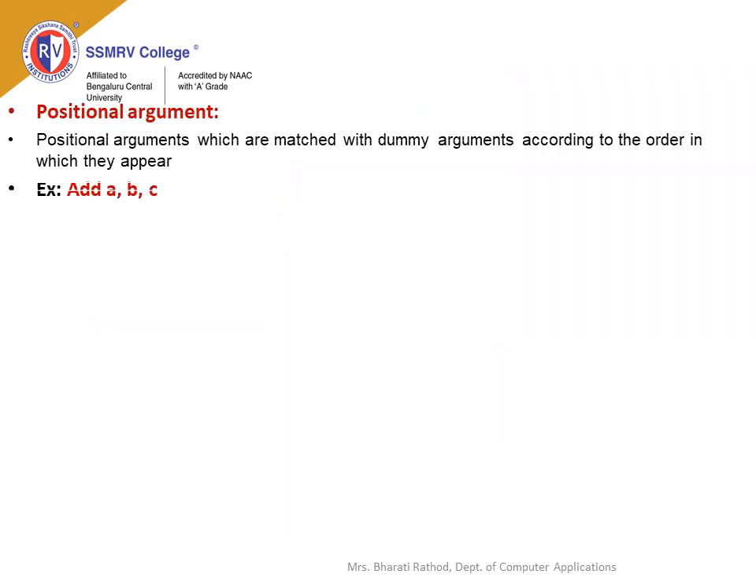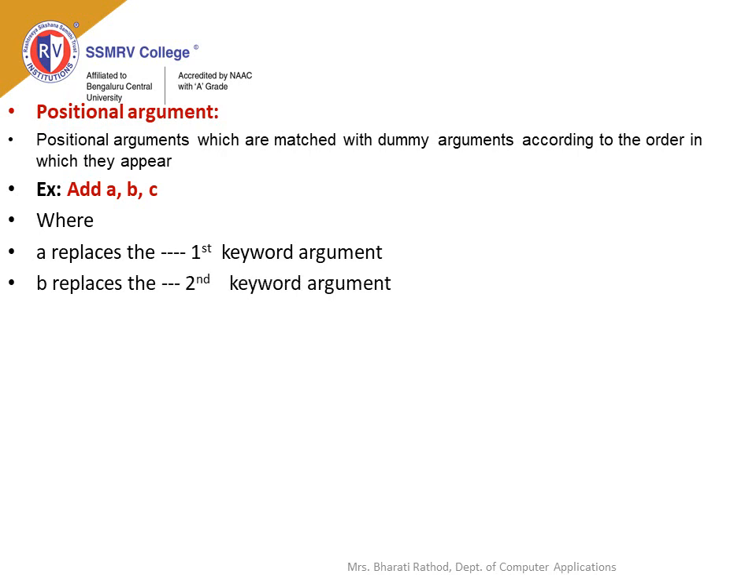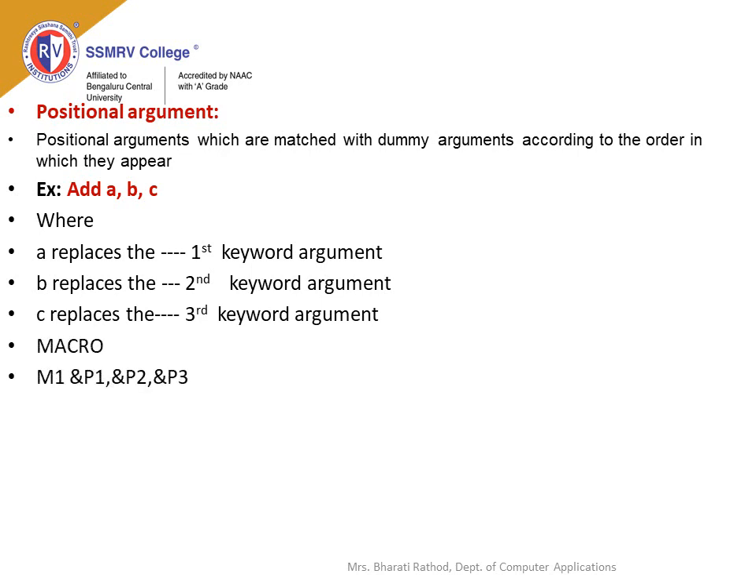Positional arguments are matched with dummy arguments according to the order in which they are placed. Example: add A, B, C. Add is the name of the macro, and A replaces the first keyword argument, B the second, and C replaces the third argument. Consider an example. Define a macro by the name M1 followed by dummy arguments P1, P2 and P3. Write a set of instructions and end the macro with MEND.